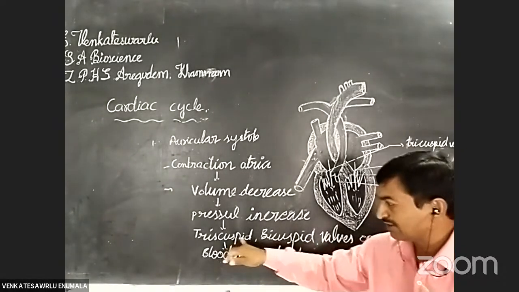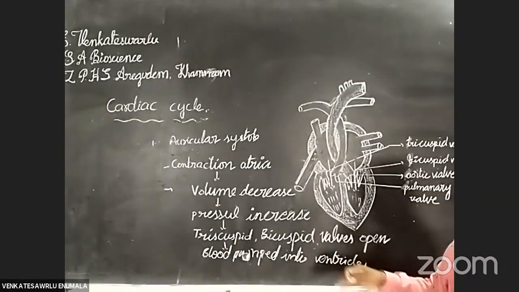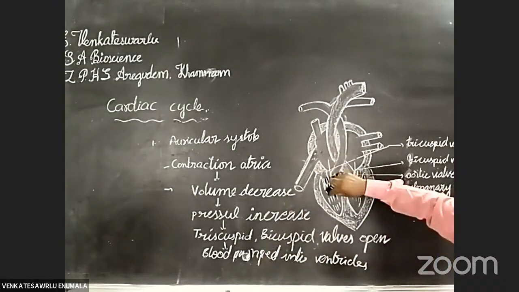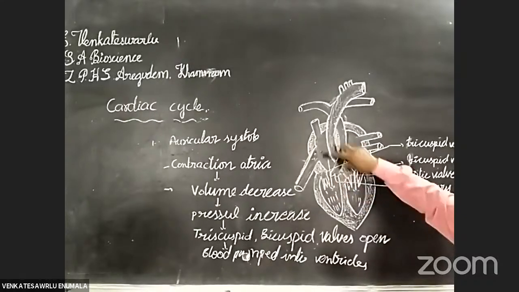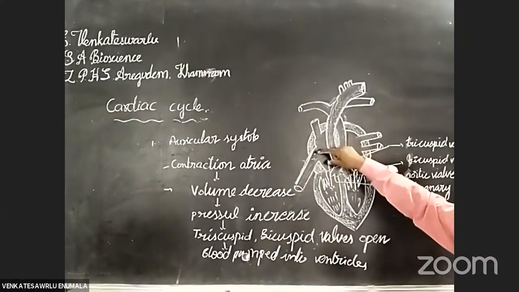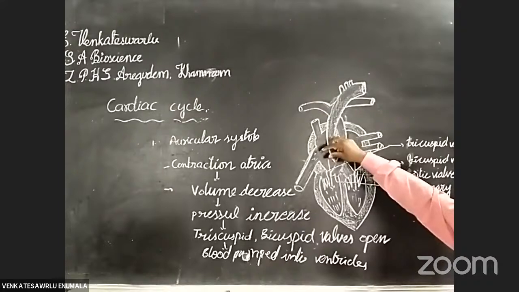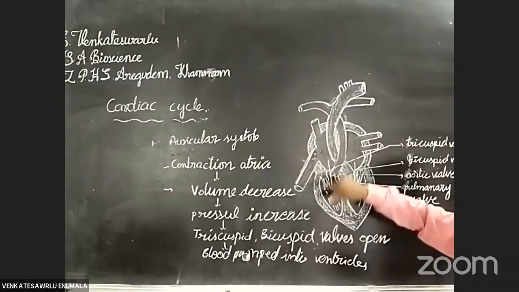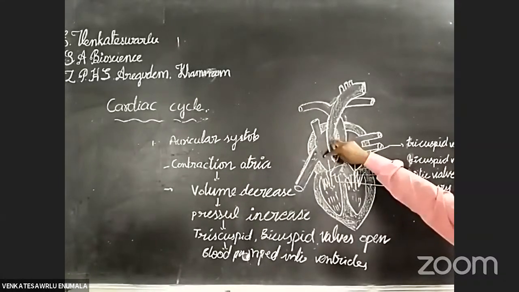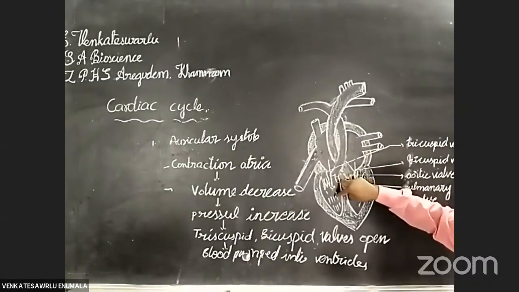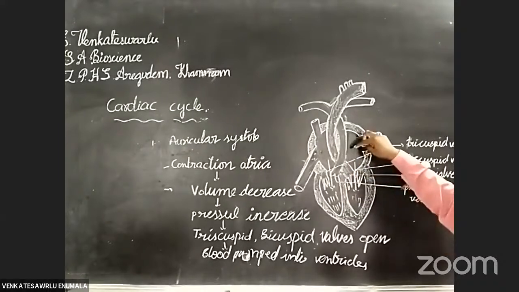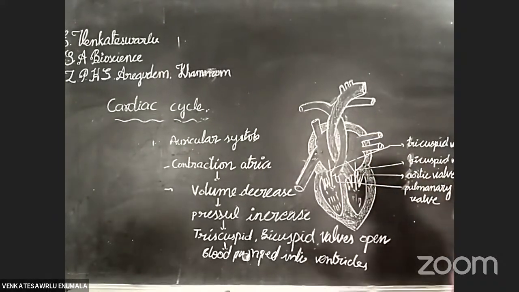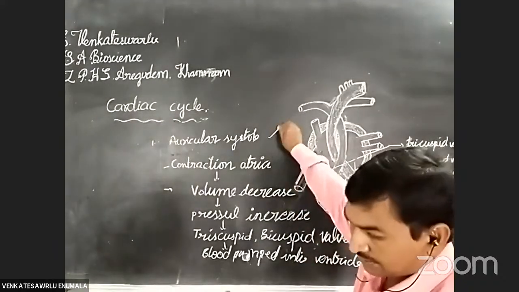When the bicuspid and tricuspid valves become open, the blood is pumped into the ventricular part from the auricle. During auricular systole, the blood is pumped from the right atrium to the right ventricle, from the left atrium to the left ventricle. These changes occur in the auricular systole.